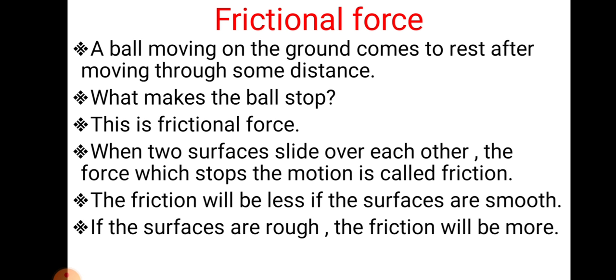But if you are playing on a plain, smooth surface, then the friction will be less and it will not stop, right? So in a smooth object the friction is less, and in a rough object the friction is more.